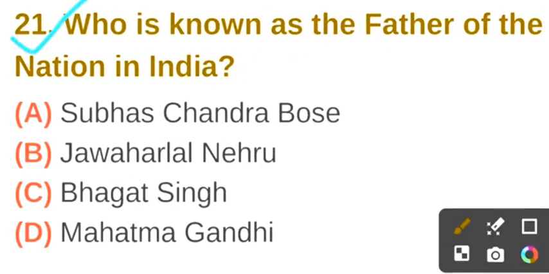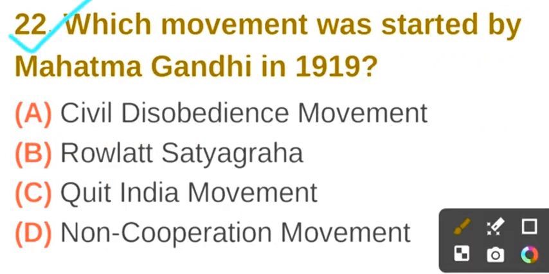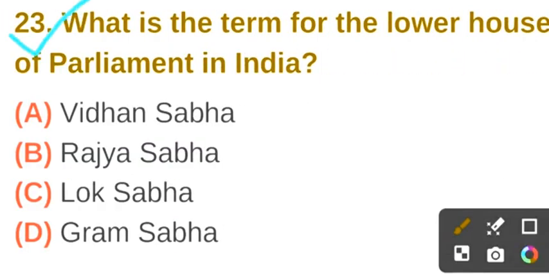Question number 21. Who is known as the father of the nation in India? The correct answer is option D. Mahatma Gandhi. Question number 22. Which movement was started by Mahatma Gandhi in 1919? The correct answer is option D. Non-cooperation movement.